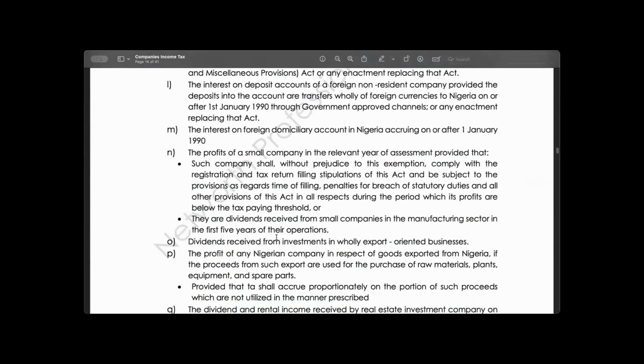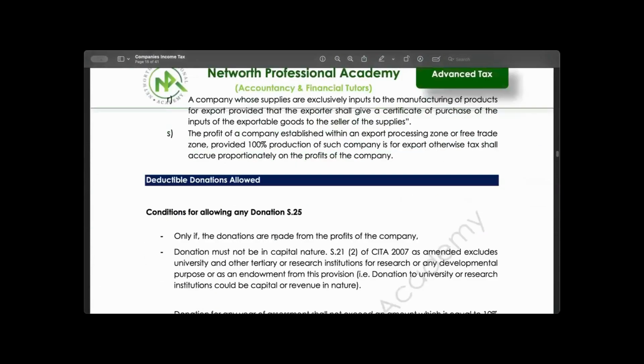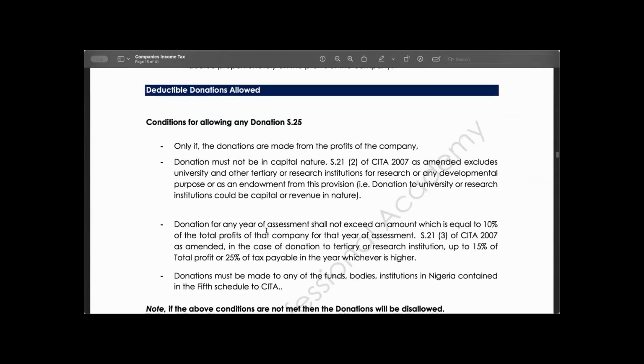I also remember that in our last class, we talked about donation, where we said donation is allowable provided the following conditions are met. Number one, only if the donation is made out of profit. A company that is making a loss cannot be granting donations. You make a loss, you cannot grant donation. Donation also cannot be capital in nature. We said that in the last class.